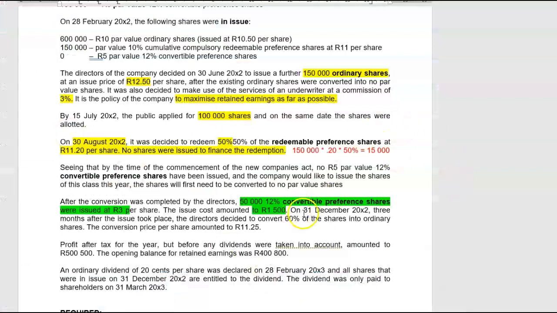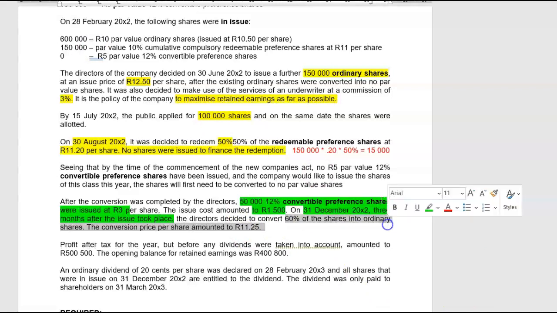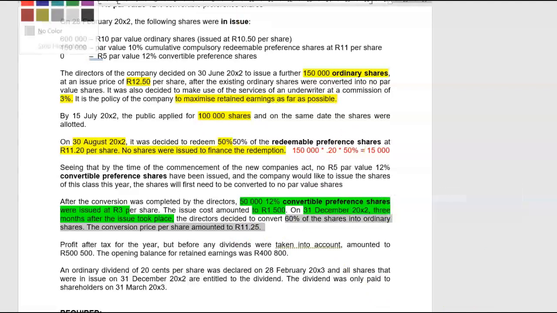Now, on 31 December 22, 3 months after the issue took place, so when did the issue take place then? 30 September 22. The directors decided to convert 60% of the shares into ordinary shares. The conversion price per share was 11 Rand and 25 cents.